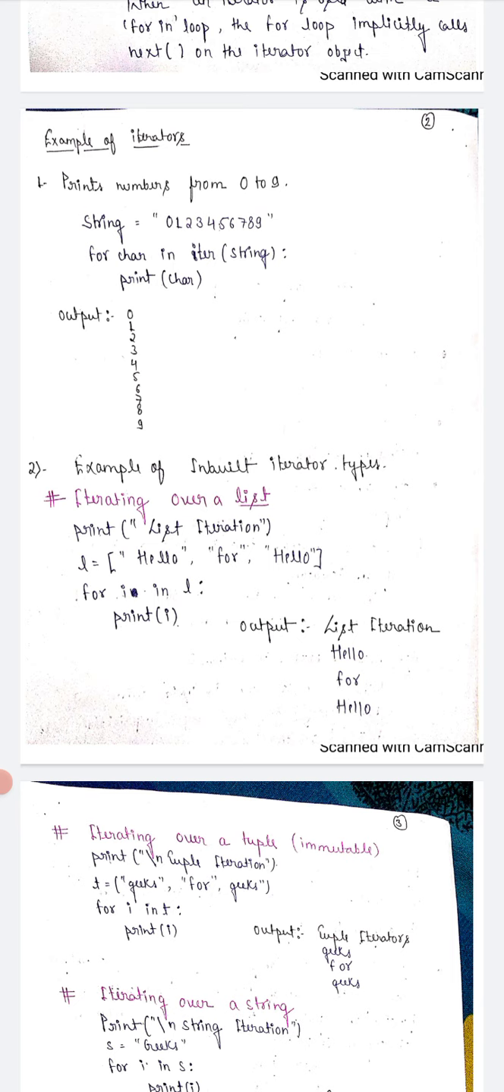There are three string values, hello for hello, and we execute all the elements in this list. The square brackets represent the list.